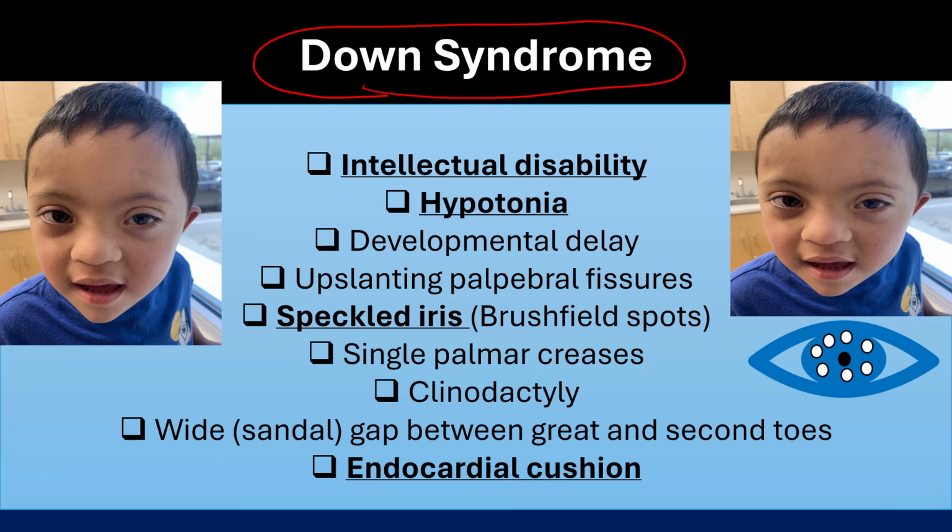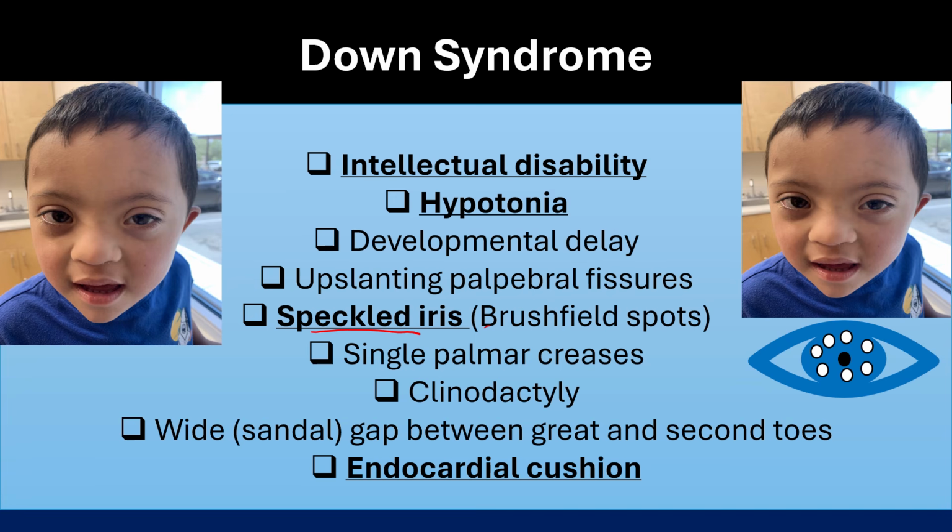Clinical manifestations of Down syndrome: intellectual disability, hypotonia. Hypotonia is very important because it may be the only obvious presentation after birth in cases of Down syndrome. Developmental delay, up-slanting palpebral fissures. Speckled iris or Brushfield spots.